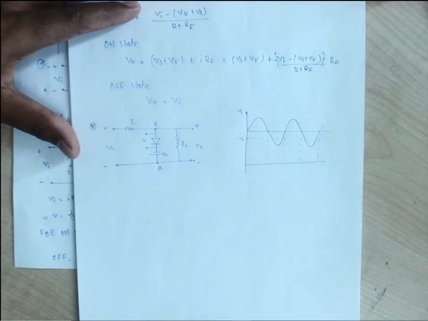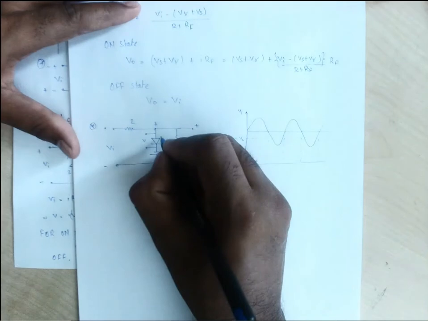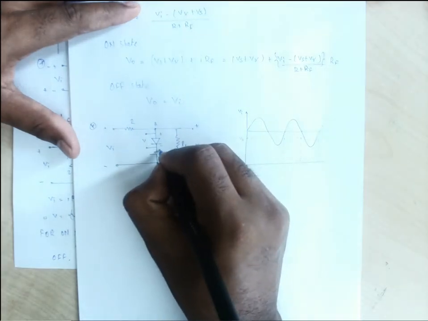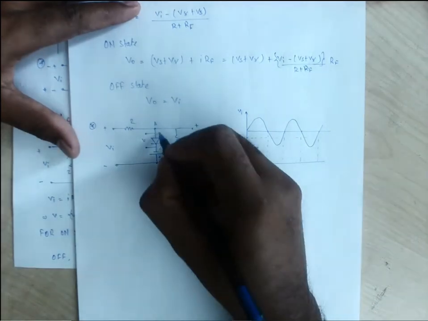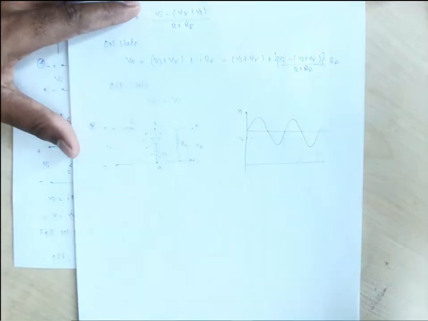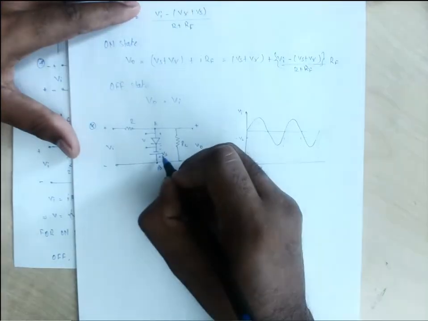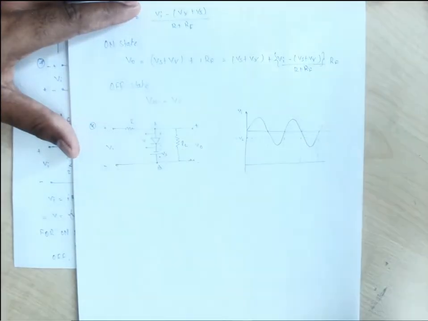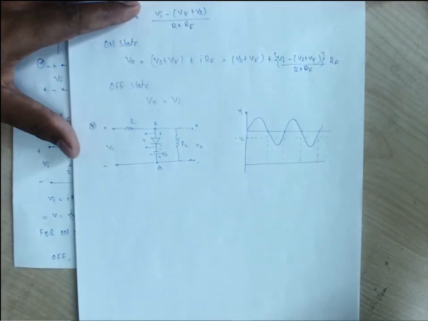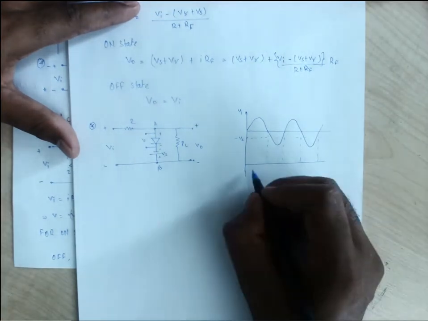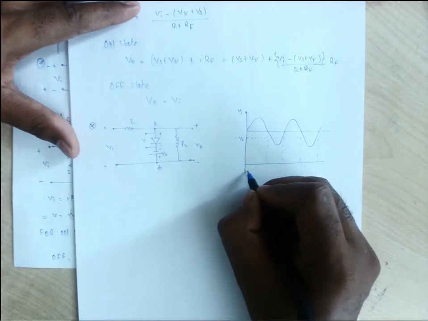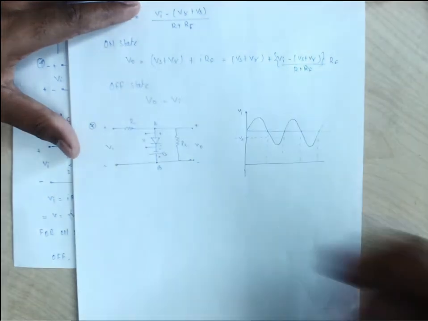Simply that one. So if we consider this is plus, this is minus, this is minus, this is plus. So what will be the voltage across that? Plus minus, minus plus. So let us consider this is 0.7, it is minus 2. So 0.7 minus 2, it is minus 1.3. So from the very beginning itself, the output will remain as minus 1.3. Let us consider this is for the whole positive half up to this.